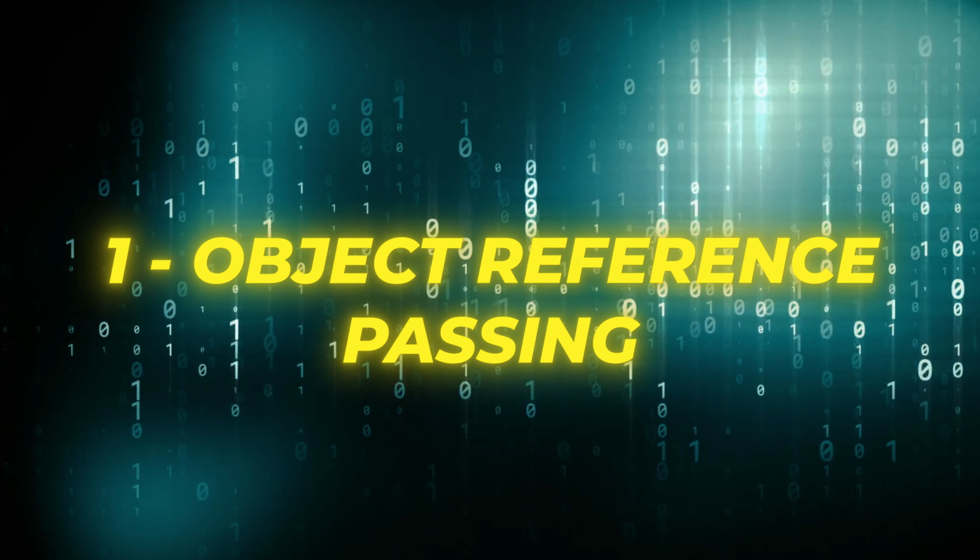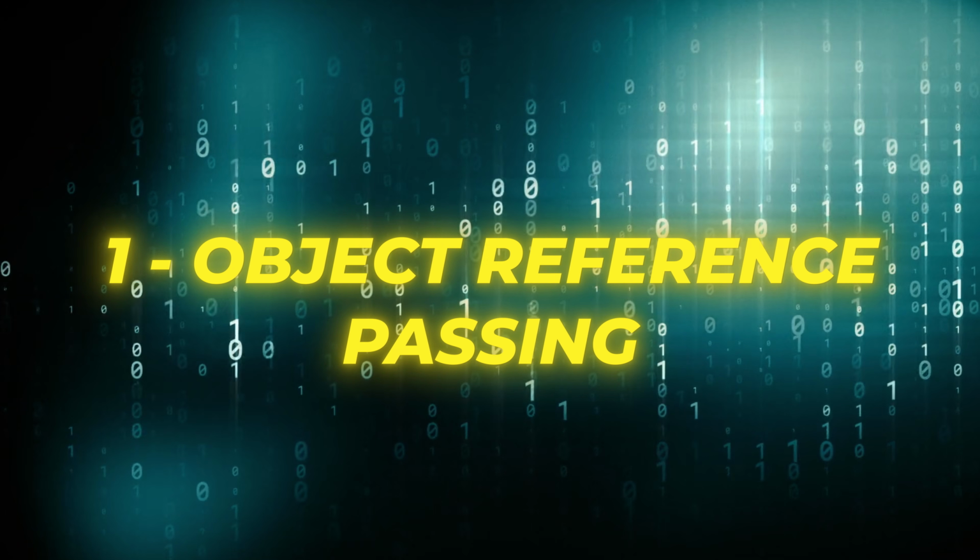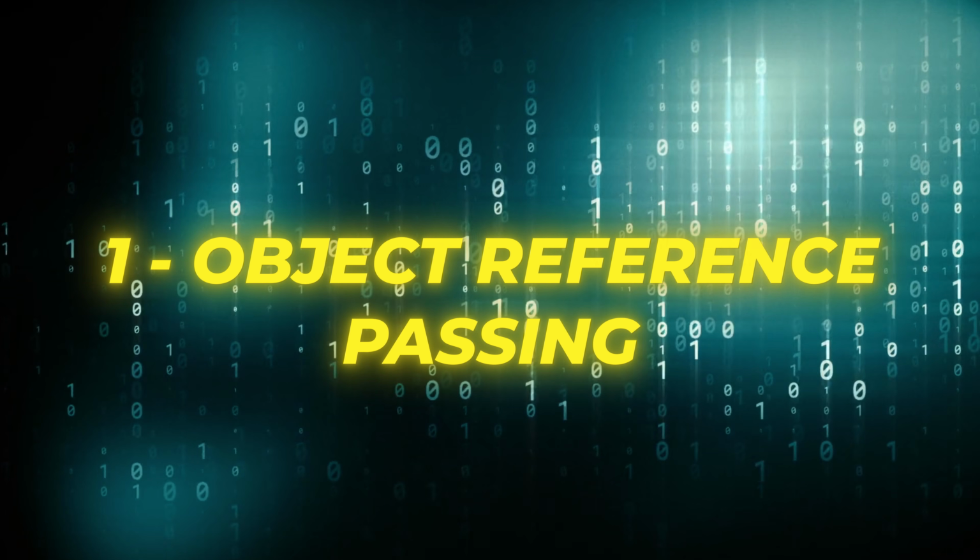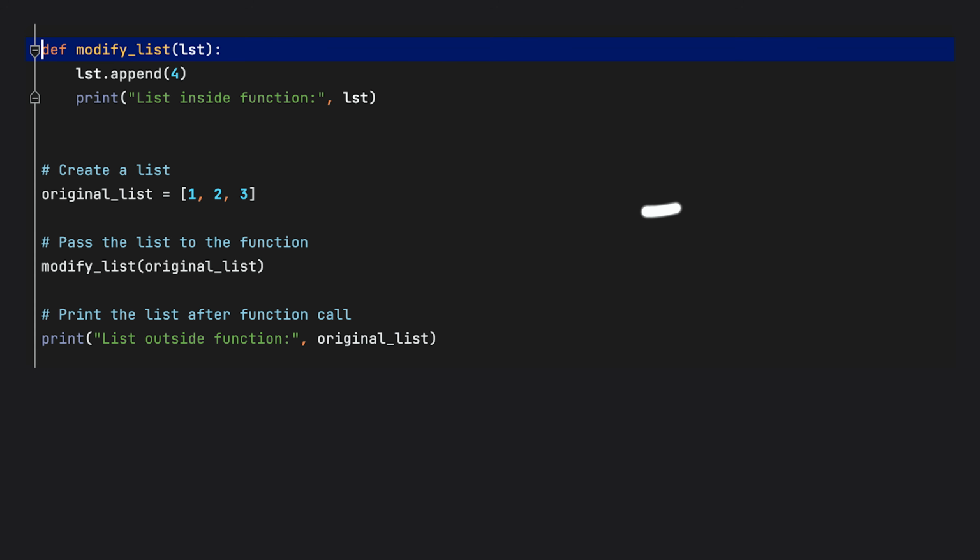So the first concept we're going to talk about is something called object reference parsing. This all relates to how Python deals with function parameters and how things are passed into functions. Imagine you have a function like this called modify list that takes in a list as a parameter. Then what we do is we append something to that list.